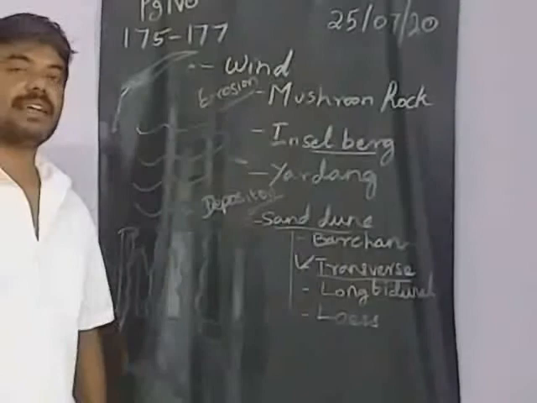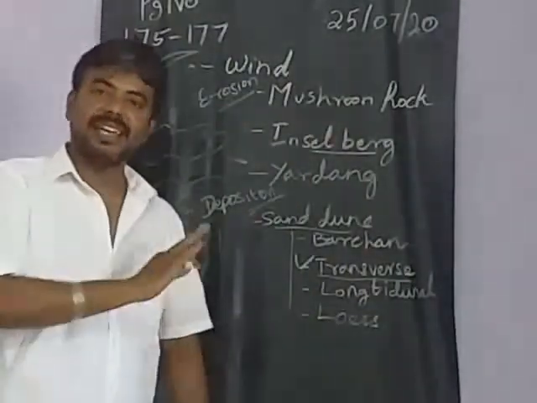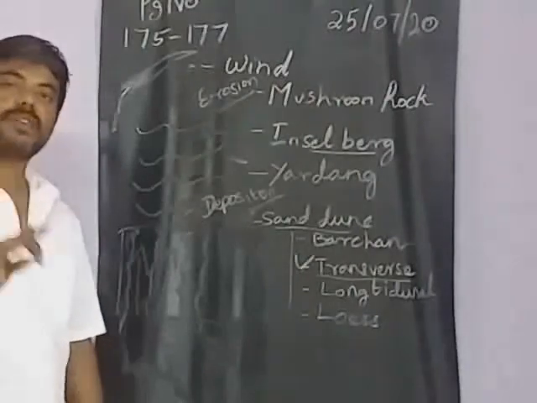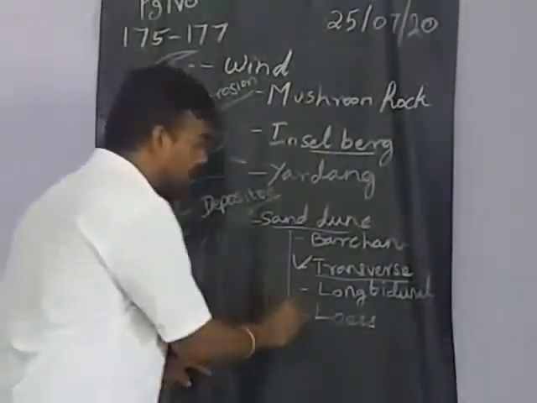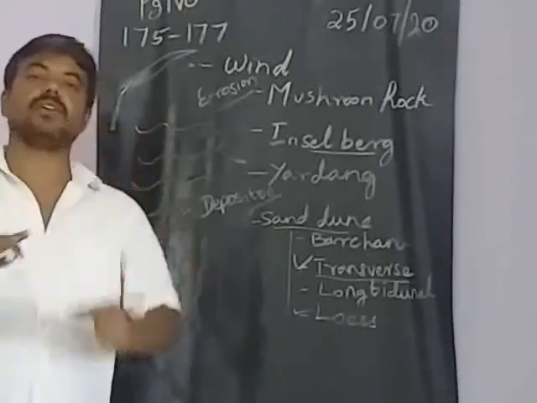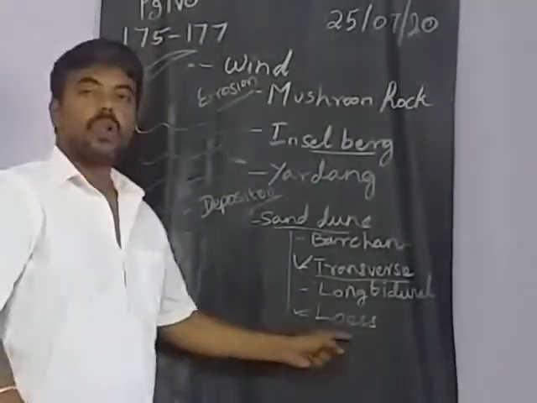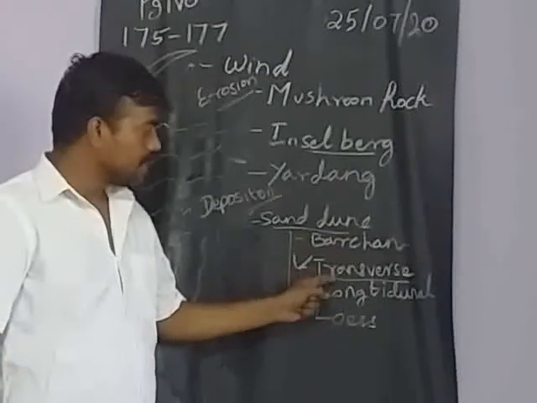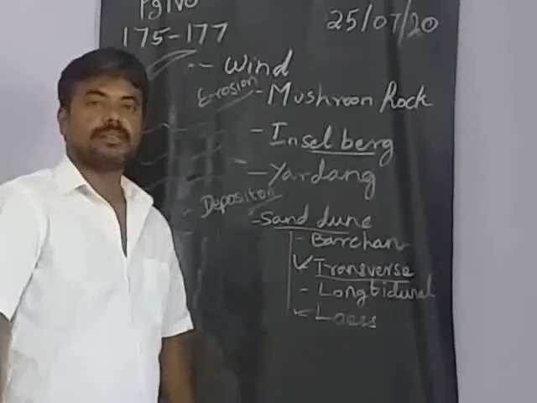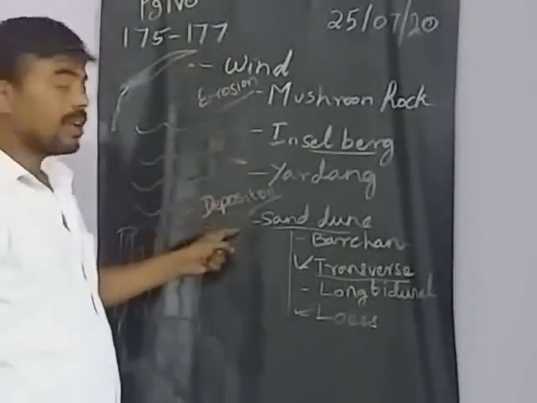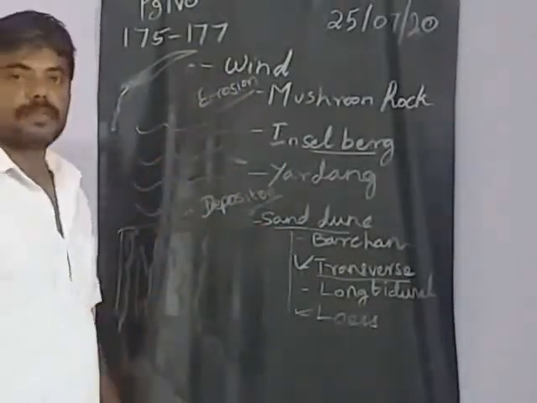Deposition of the sand. Next one, loess. It's like a plateau, but it's sand actually. It's all happening because of the wind only. Loess is also like a plateau. Because of the wind, it will be deposited in a certain place alone. That will be called a loess. Okay, so Barchan, transverse, longitudinal and loess. So these are all the things. Erosion is happening and deposition is happening because of the wind.